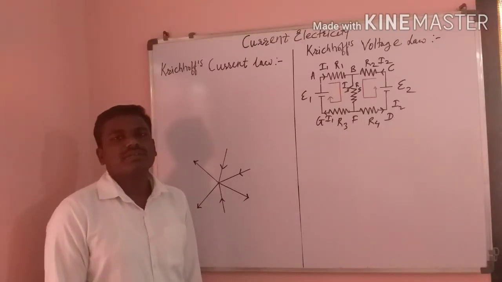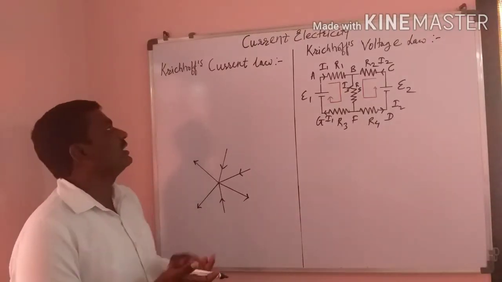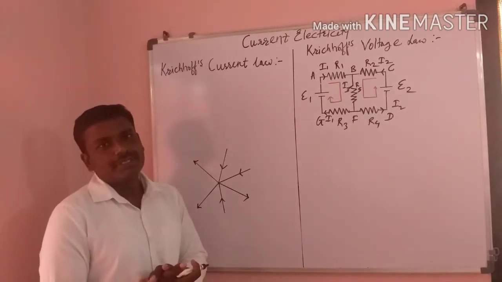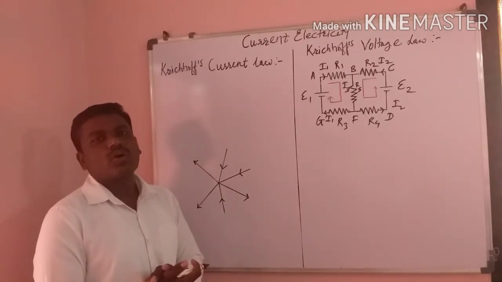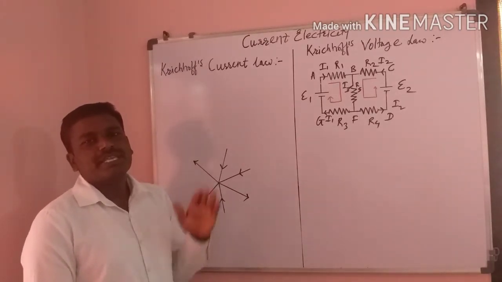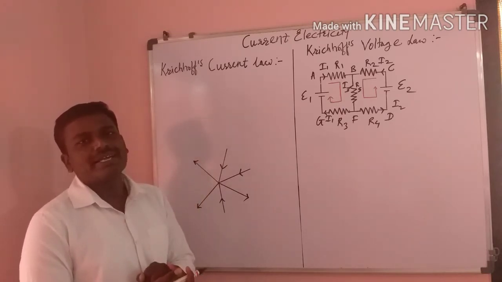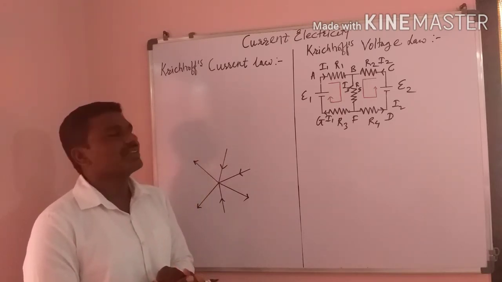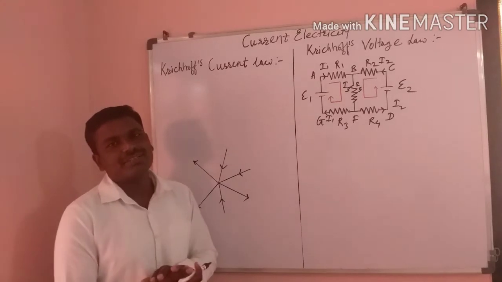Today we will start a new chapter. The chapter name is current electricity. Current is nothing but the rate of flow of charge. When that charge is moving, the study of that charge is called current electricity.